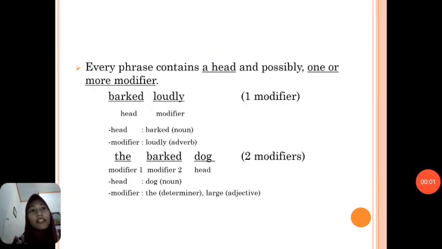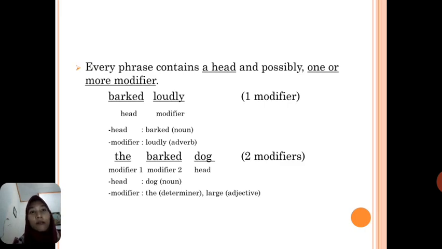Every phrase contains a head and possibly one or more modifiers. A phrase has no subject and predicate. Frasa tidak mempunyai sebuah subjek ataupun predikat. A phrase also cannot make a simple sentence. Frasa juga tidak dapat membuat sebuah kalimat sederhana.